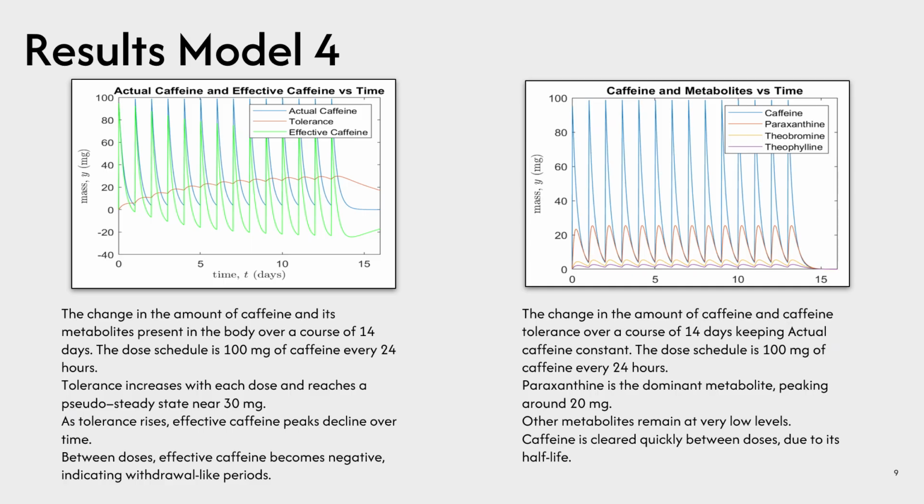So the results from our fourth model, where we keep the actual caffeine concentration at 100 milligrams, we can see that the effective caffeine concentration drops over time. The tolerance increases with each dose and reaches a pseudo-steady state at around 30 milligrams. As the tolerance rises, the effective caffeine peaks decline over time, and between doses, effective caffeine becomes negative, indicating withdrawal-like periods. Also, we modeled caffeine and its metabolites over 14 days. Paraxanthine is the dominant metabolite, peaking at around 20 milligrams, while the other metabolites remain at very low levels. Caffeine is cleared quite quickly between doses due to its half-life.